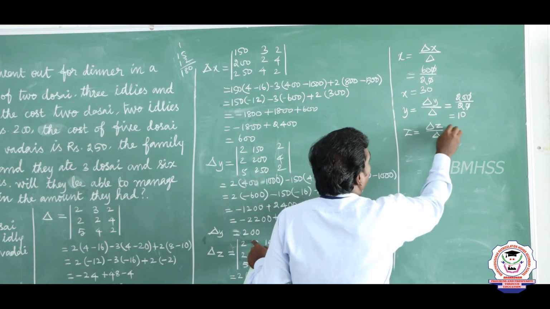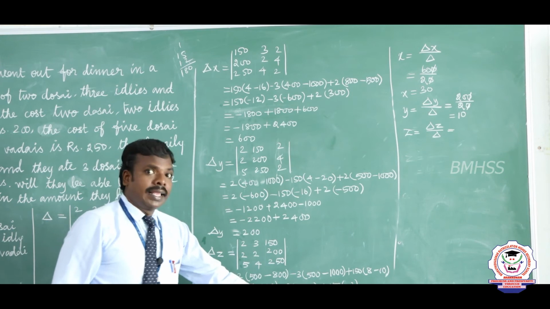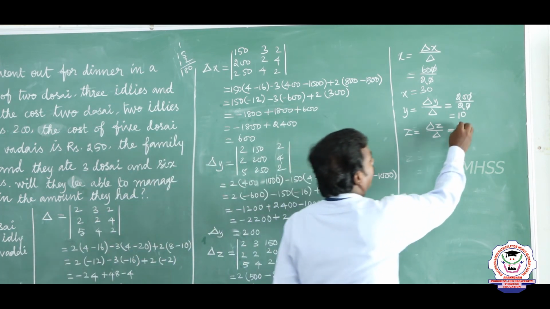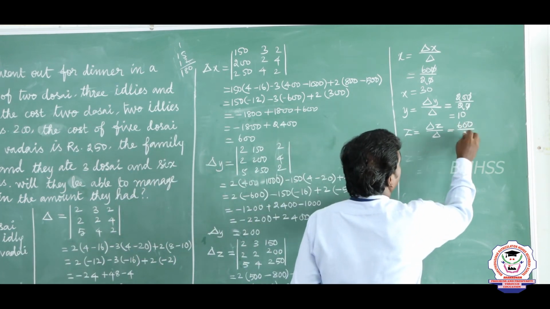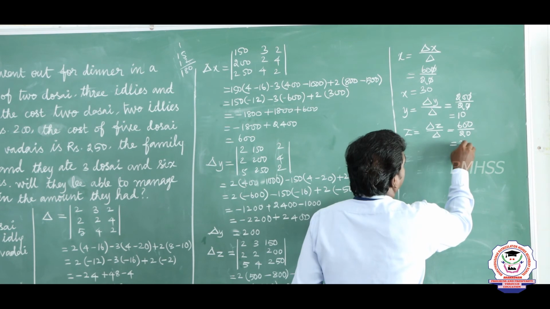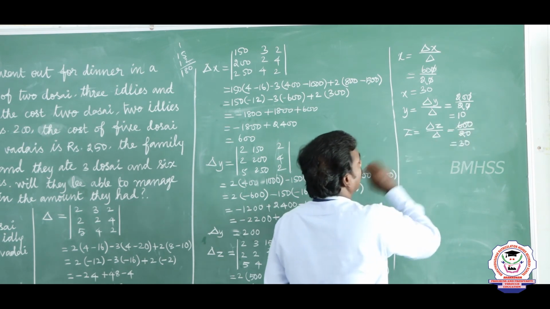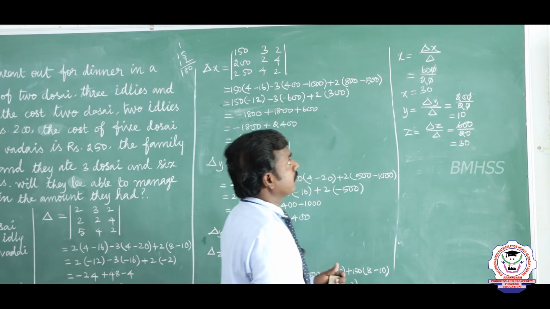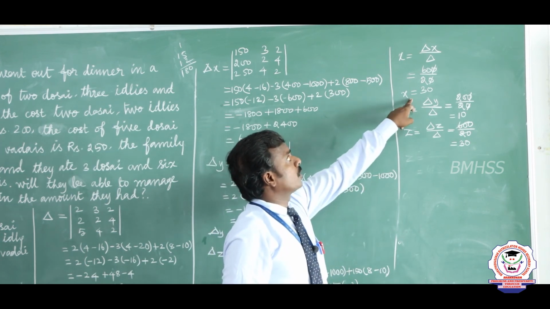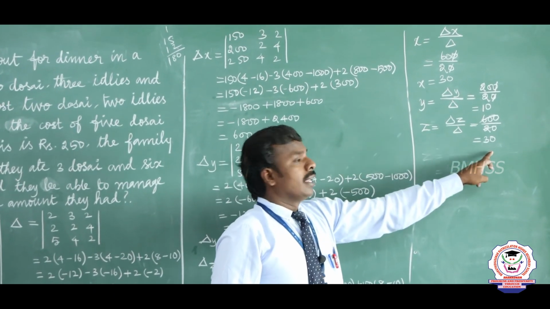And the value of z is equal to del z by del. Listen to this. What is the value of del z? Del z is equal to 600. So 600 divided by 20. After the cancellation we will get the value of z equal to 30. From this is the value of x, y, z. Cost of dosa equal to 30 rupees, cost of idli equal to 10, cost of vada equal to 30 rupees.